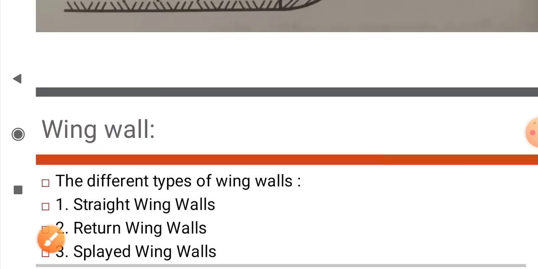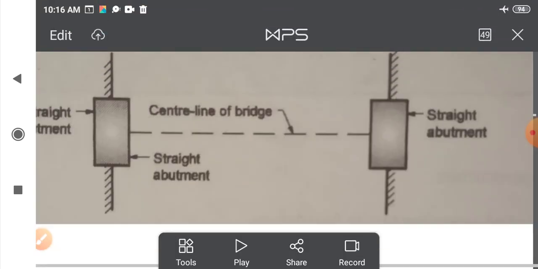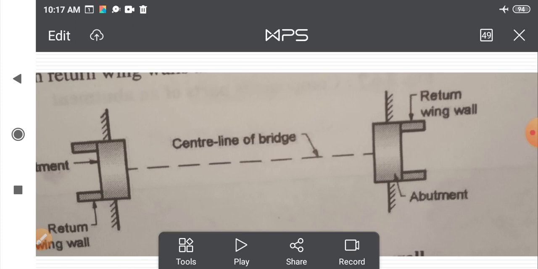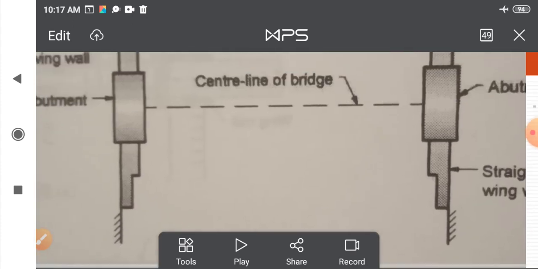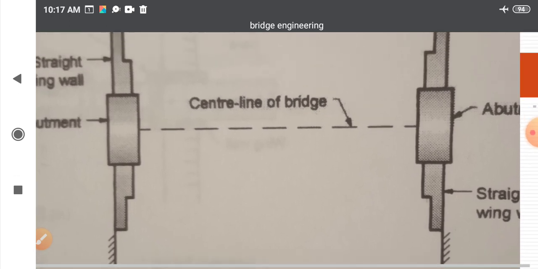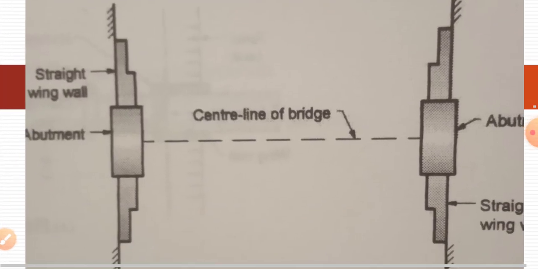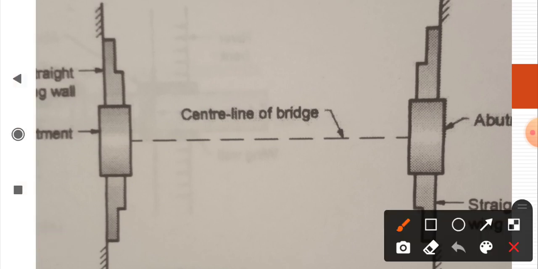Now this is the image of a straight wing wall.